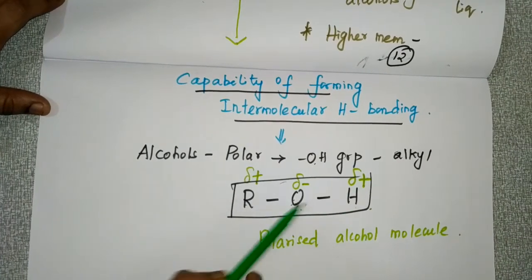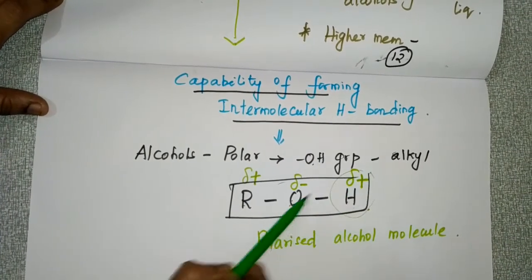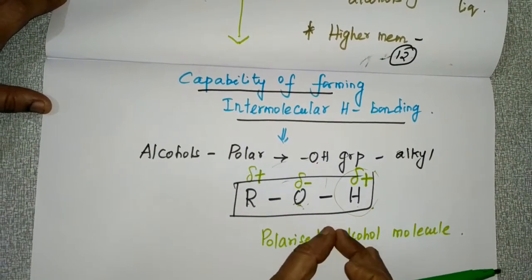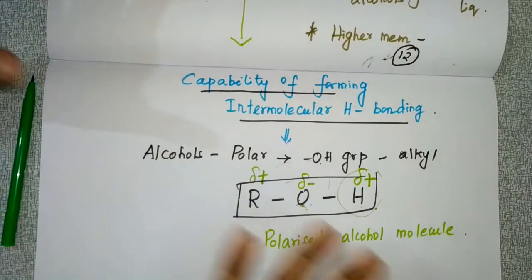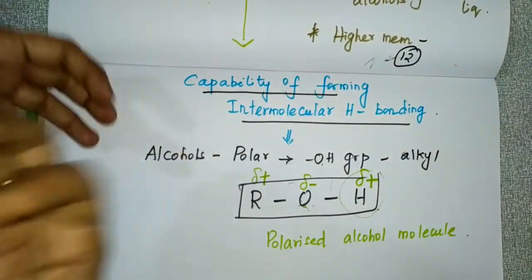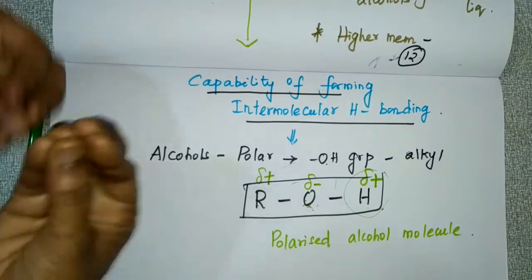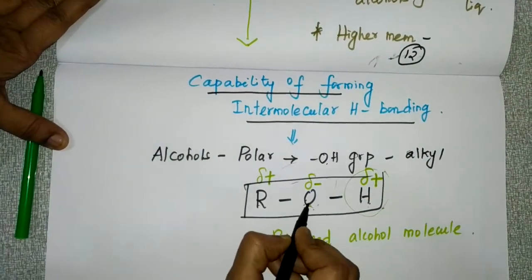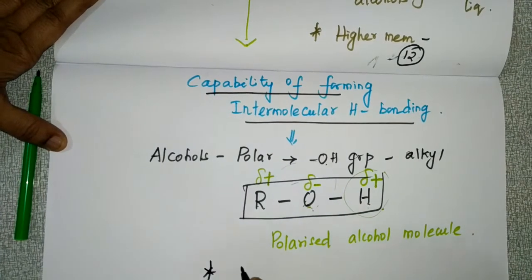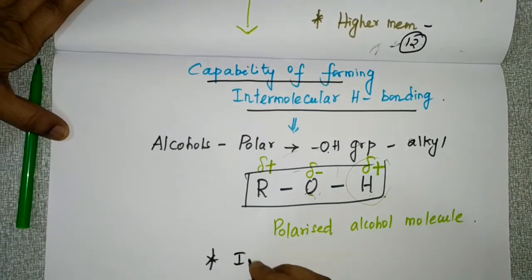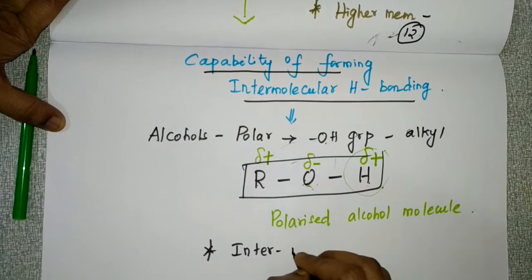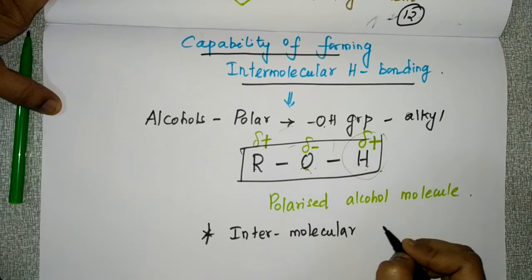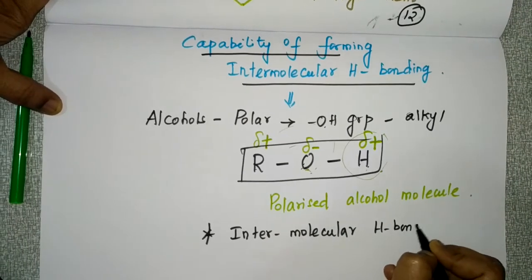Because of this partially positive and partially negative charge, alcohol molecules will form intermolecular hydrogen bonds. I am writing only the keywords: intermolecular hydrogen bonds.